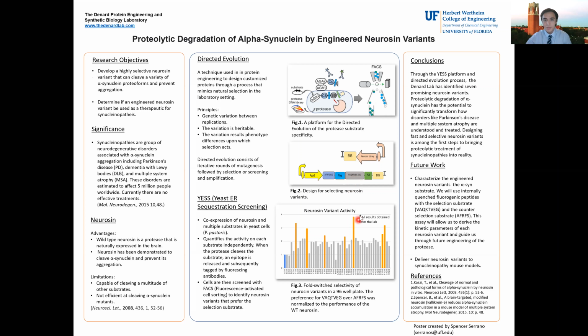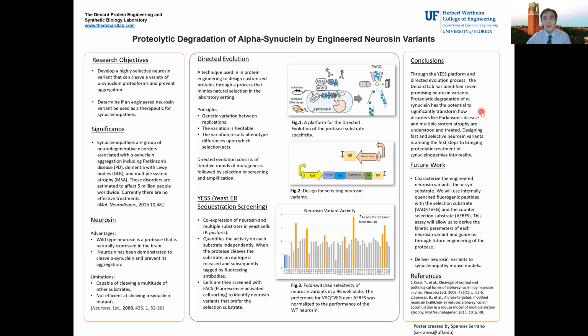Figure 3 shows our results. And you can see that there are 7 different Neurosin variants that have a high preference for the selection substrate over the preferred substrate or the counter selection substrate. And this graph is normalized to the affinity of the wild type Neurosin enzyme. So through the YESS platform in the directed evolution process, the Denard lab has identified 7 promising Neurosin variants.